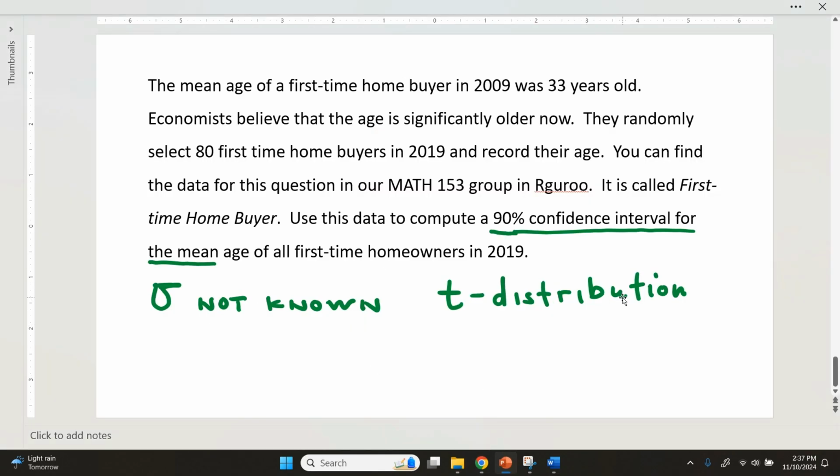So let me write that down real quick. We have it at 33.25 and 34.52. So that's the actual confidence interval written in a tidy confidence interval format.